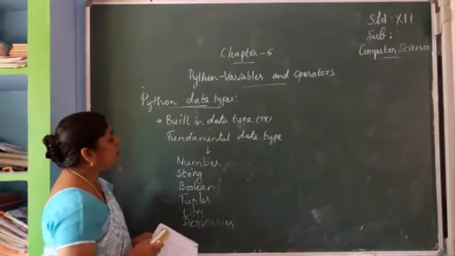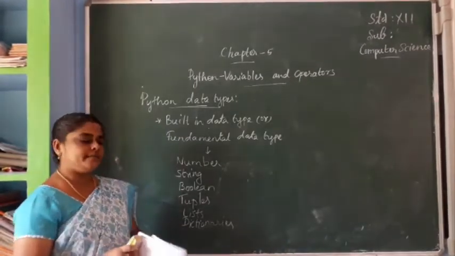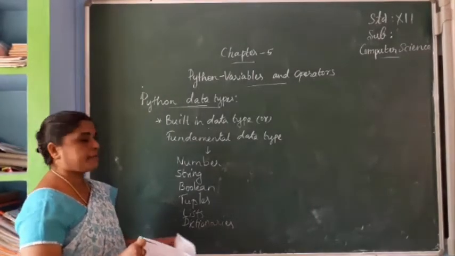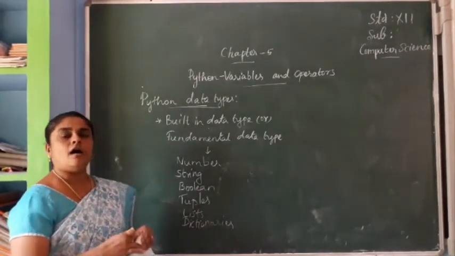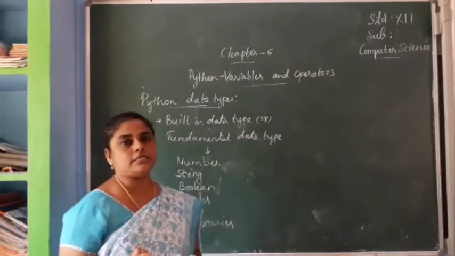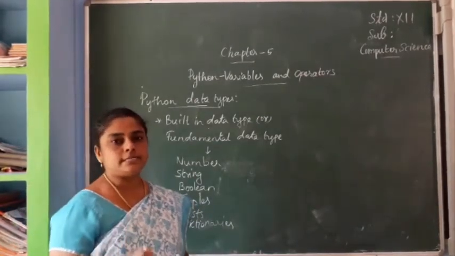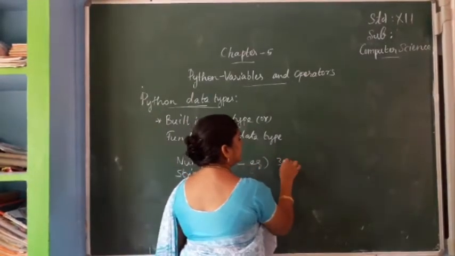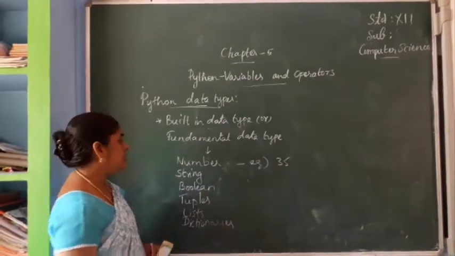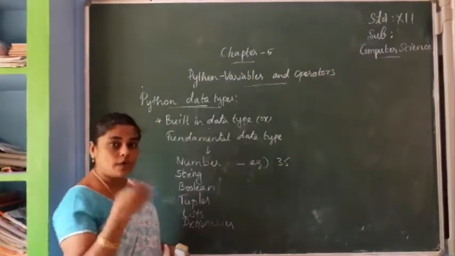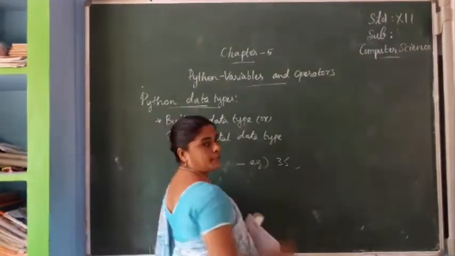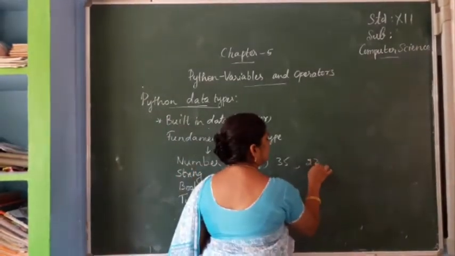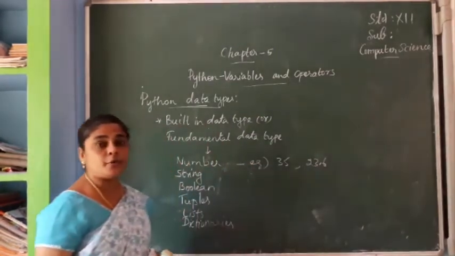Here, number data type: which types of numbers can we use in this number data type? Ordinarily, all of us know decimal numbers. Decimal numbers are without a decimal point, for example 35. This is a decimal number. Then another number is the floating point number, a number with a decimal point. So 23.6 is a floating point number.